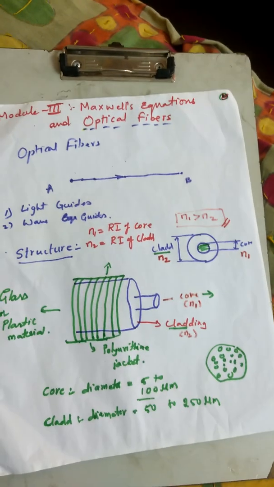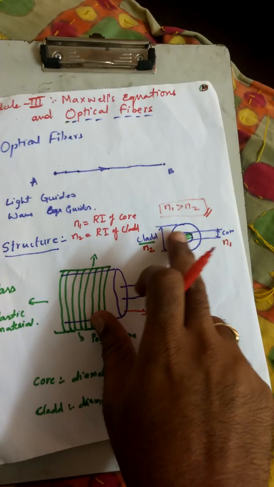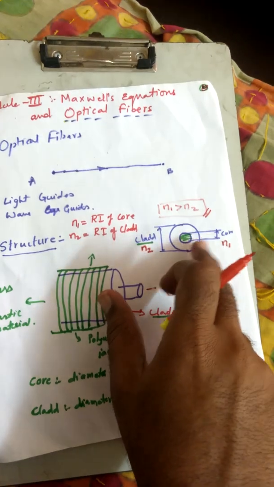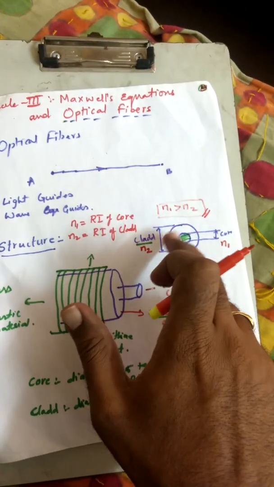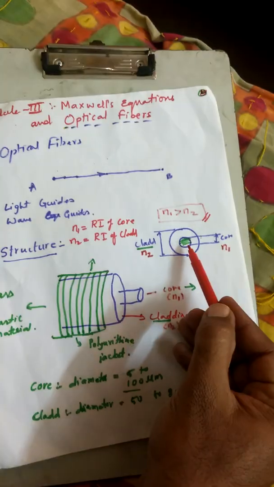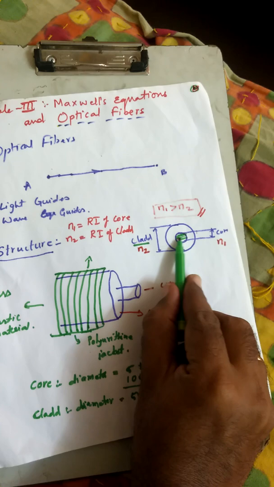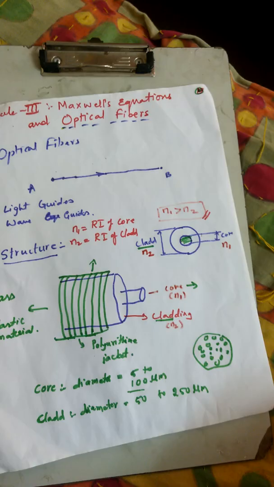Regarding the structure of the material, this is actually glass. If you look at the optical fiber, when you move away from the core to the cladding, where does the core end and where does the cladding begin? You're getting the point. Now why?